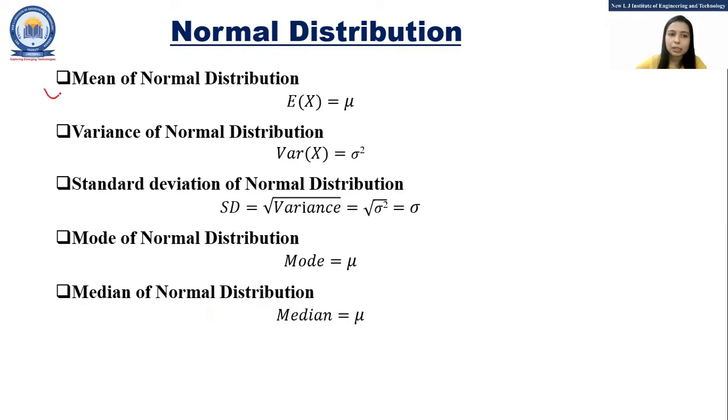Now let's see some constants for the normal distribution. As we have discussed, the mean, median and mode of the normal distribution are equal to mu. The variance of the normal distribution is sigma square, and the standard deviation, that is the square root of the variance, is sigma.